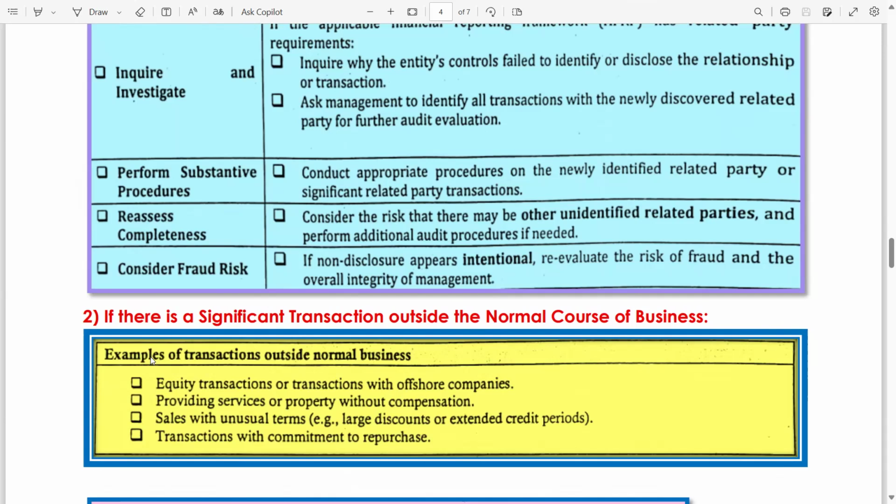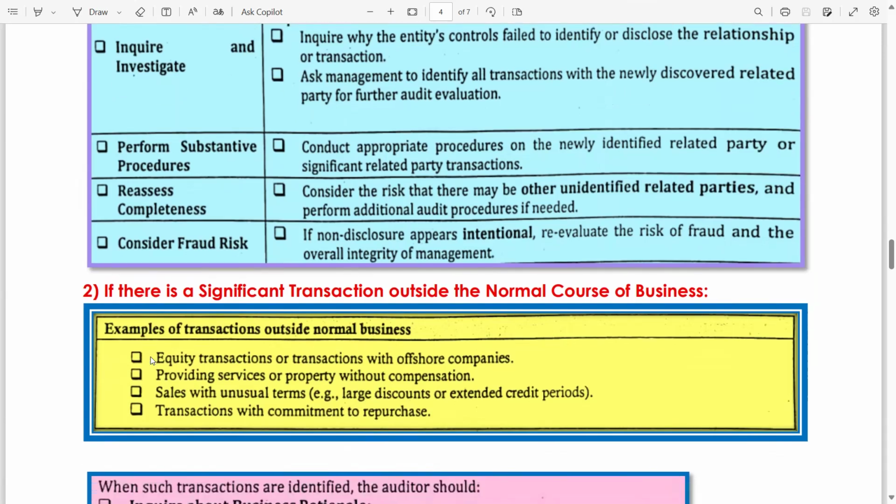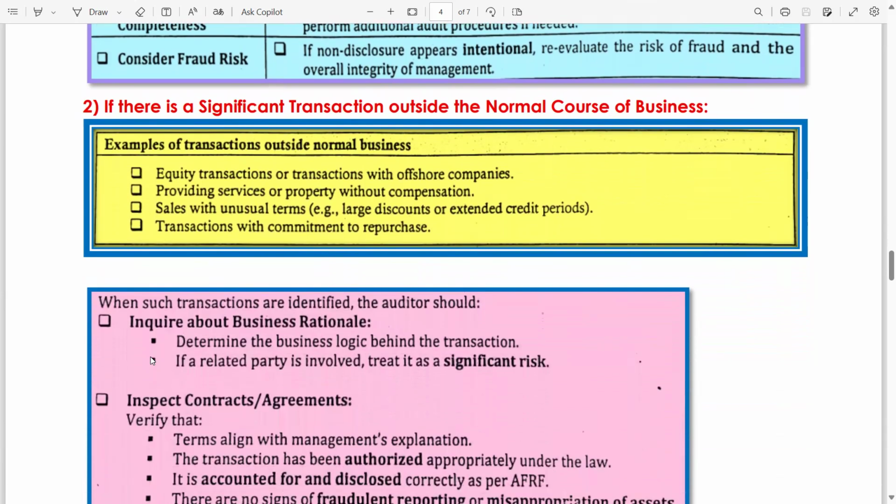Now, if there is a significant transaction outside the normal course of business, meaning this is not the client's day-to-day business, this is something exceptional. Examples of transactions outside the normal course of business: equity transactions or transactions with offshore companies. Meaning there are equity transactions between the parties or with an offshore company. Offshore you can say overseas companies.